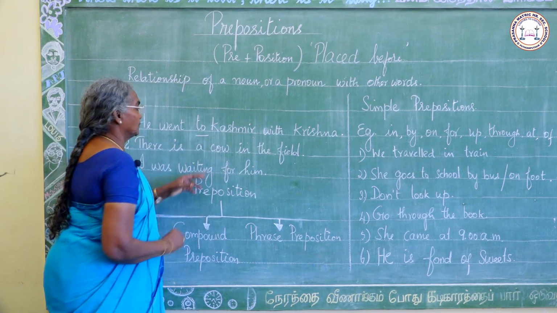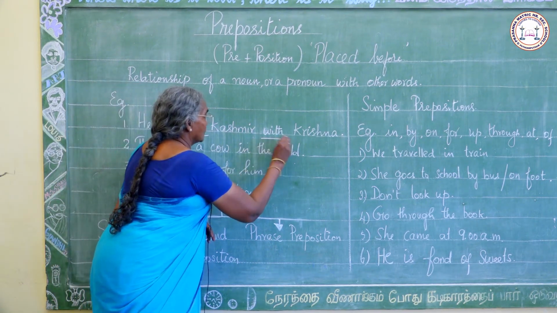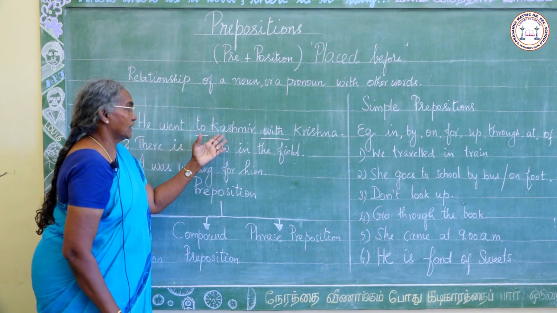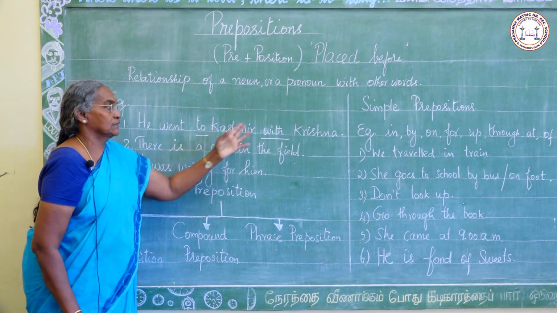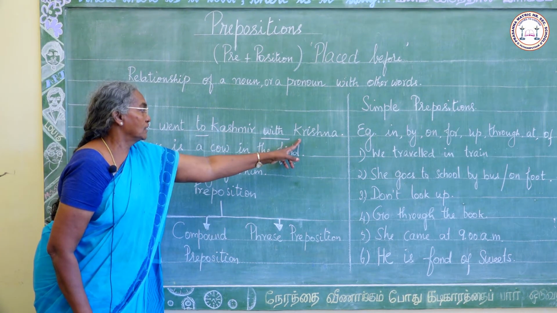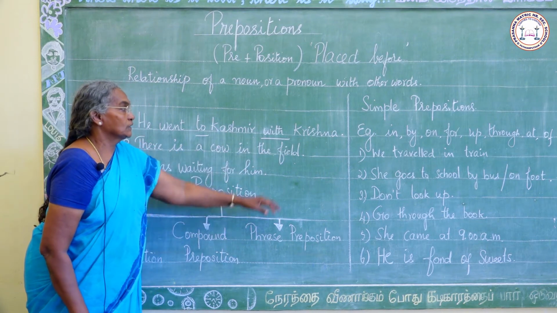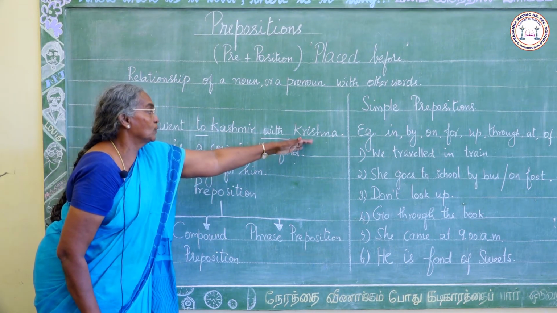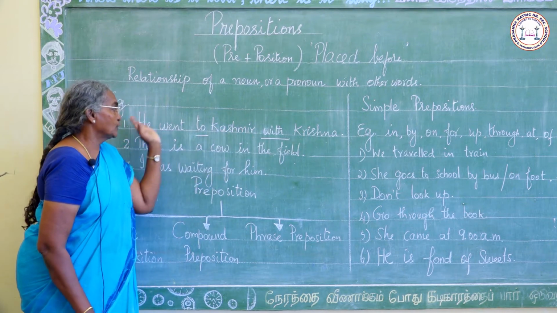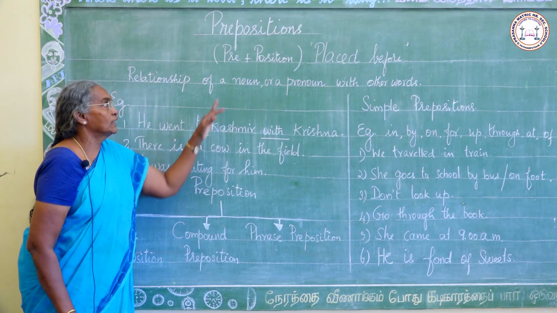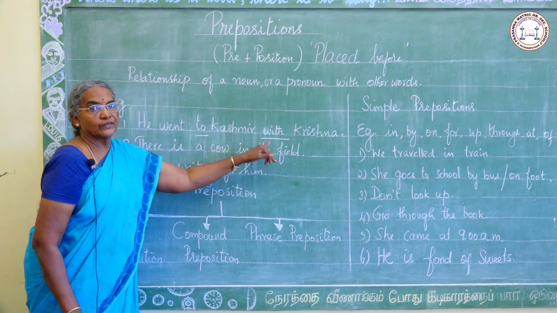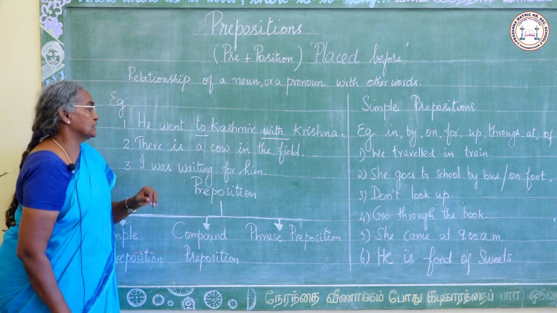Went to Kashmir with Krishna. Kashmir is the name of a place. Krishna is the name of a person. So the relationship of a noun with other words in the sentence is called preposition. To, with, they are prepositions.